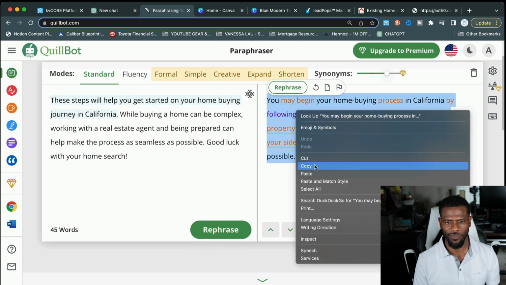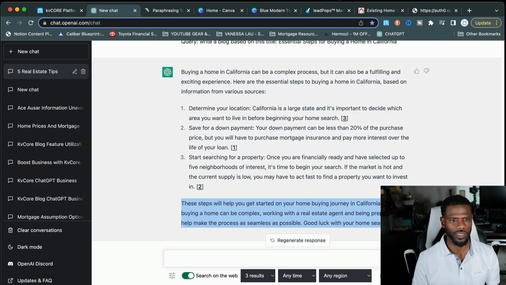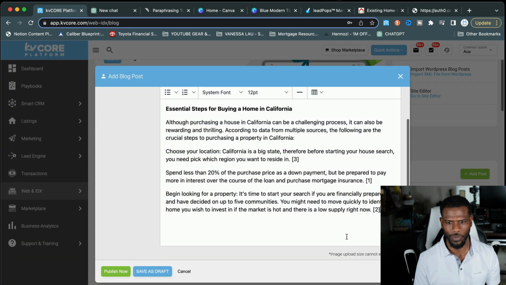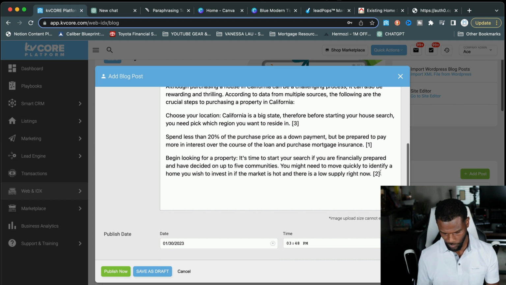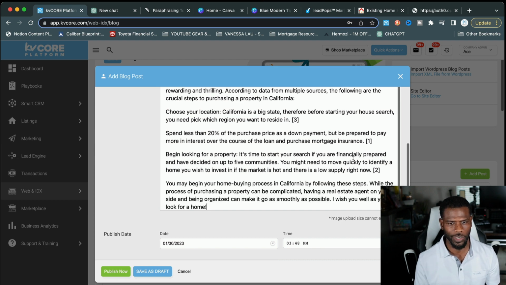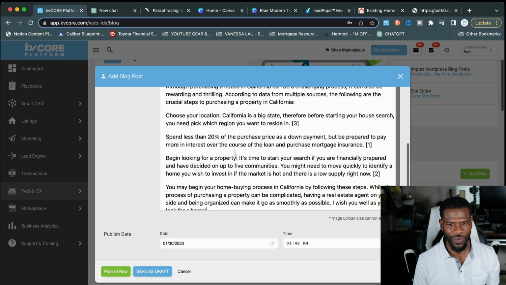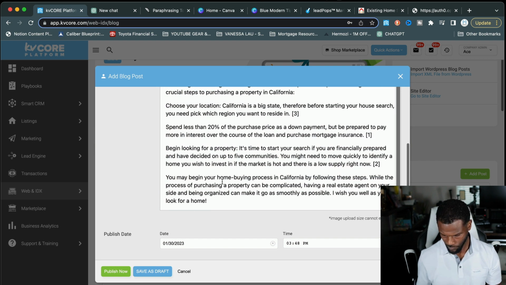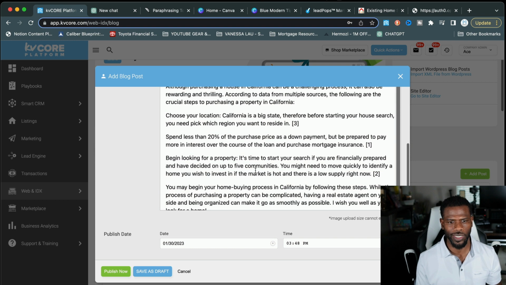And there you have it. We are pretty much done. Oops, let me go to Chat GPT. It really helps to have all the tabs opened up when you go about doing this. That way you can be a lot faster. Now, I have this blog created, but I like to add a couple more things to this blog.